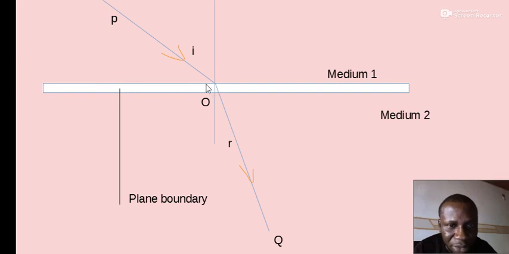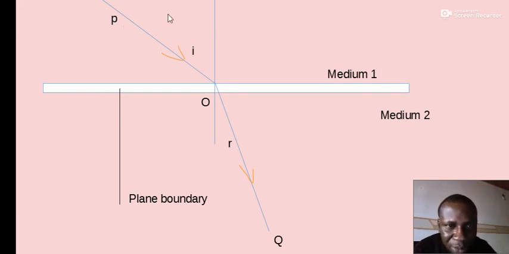O is the boundary surface between two media, media 1 and 2. Medium 1 could be air, and medium 2 could be water. It could be that a light wave is traveling from air into water.